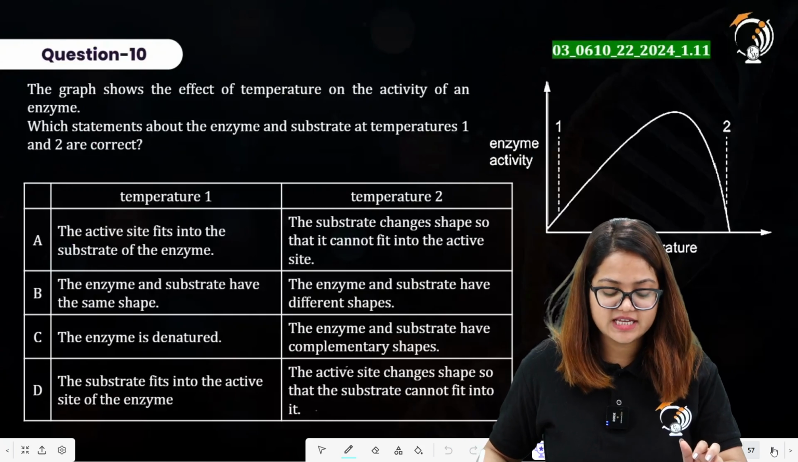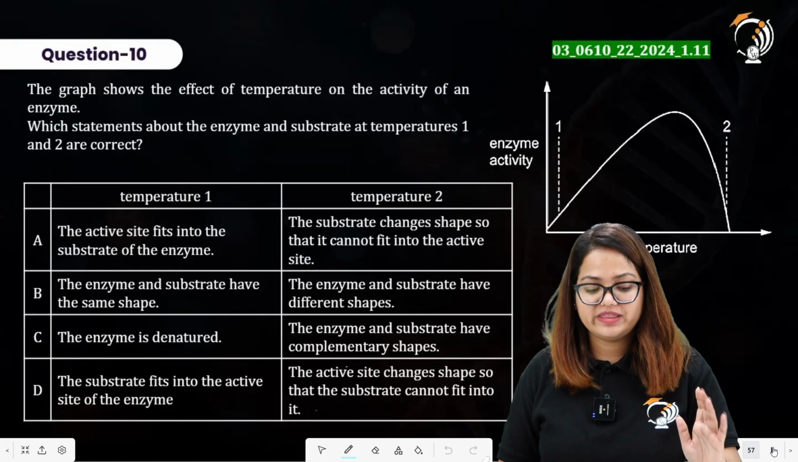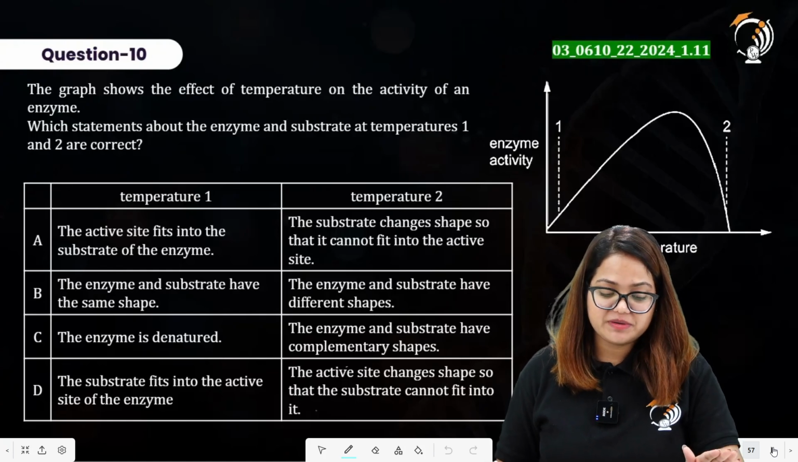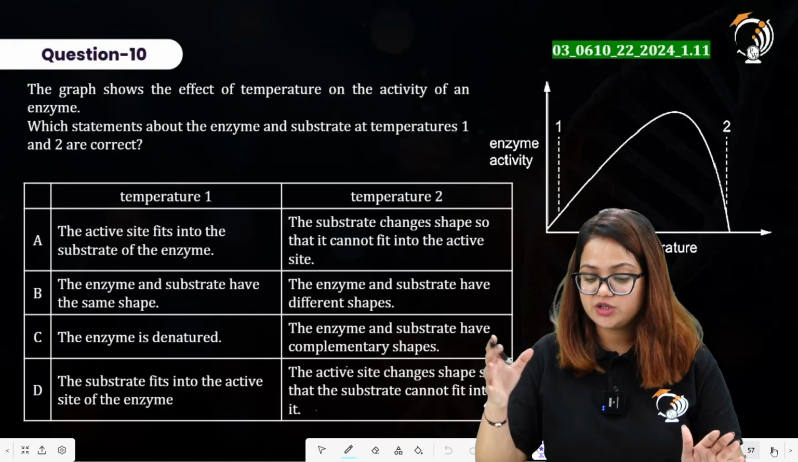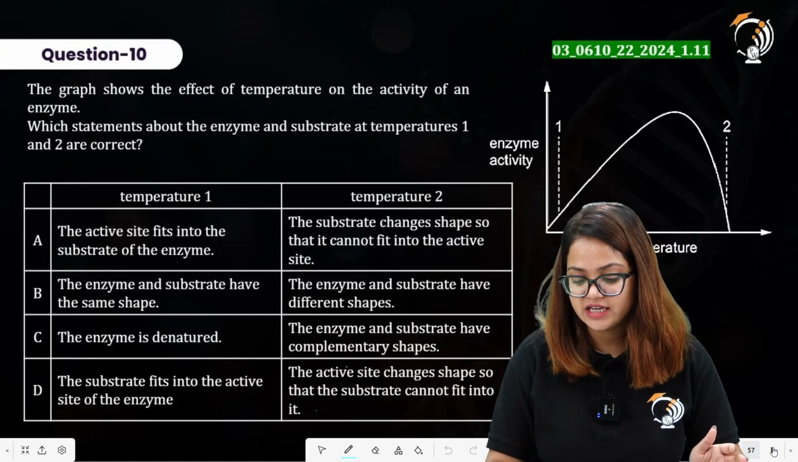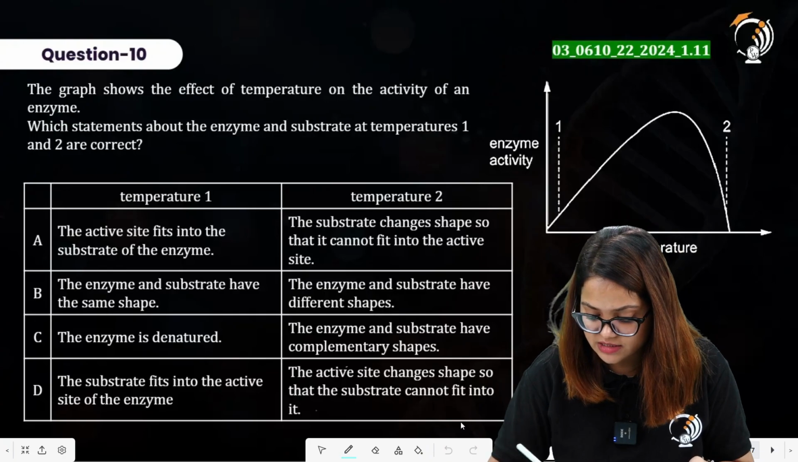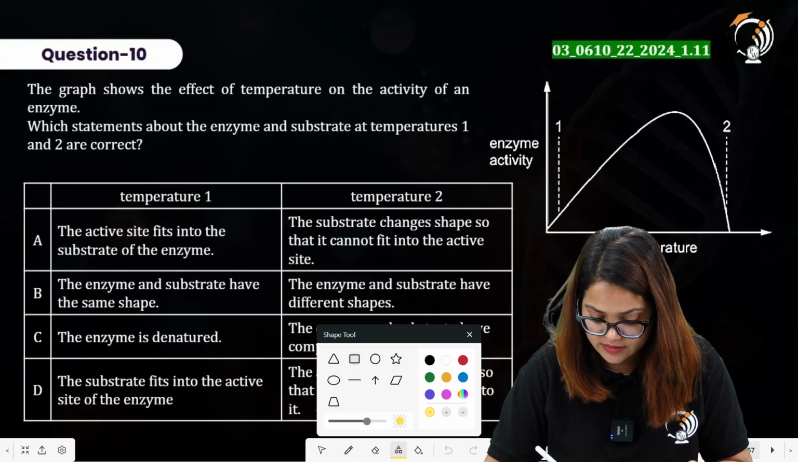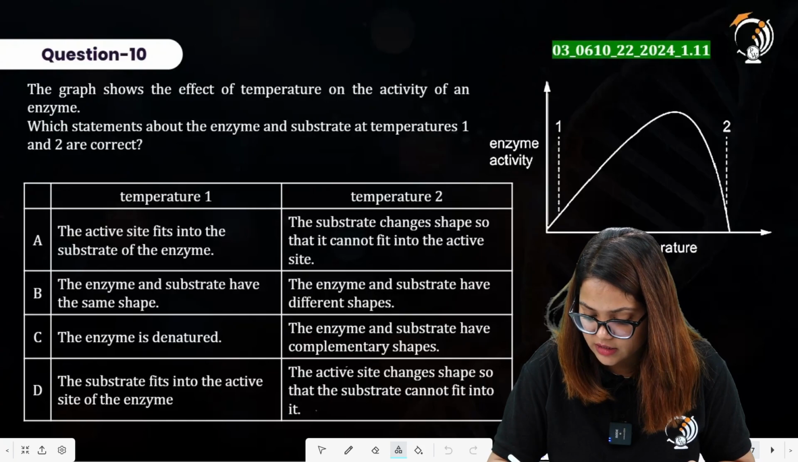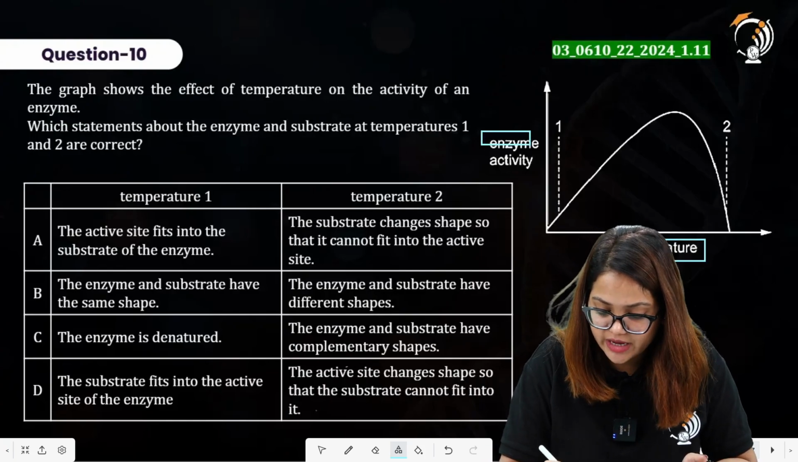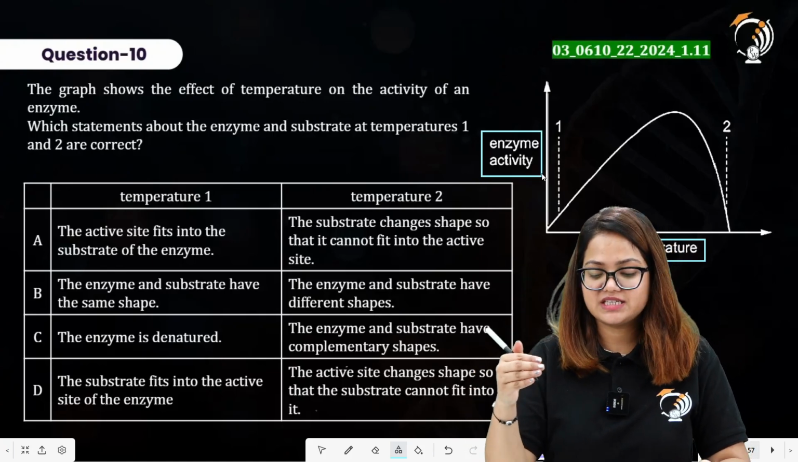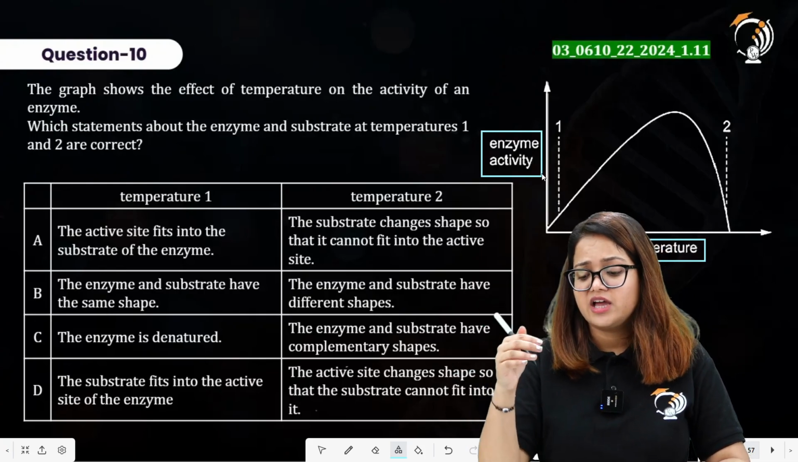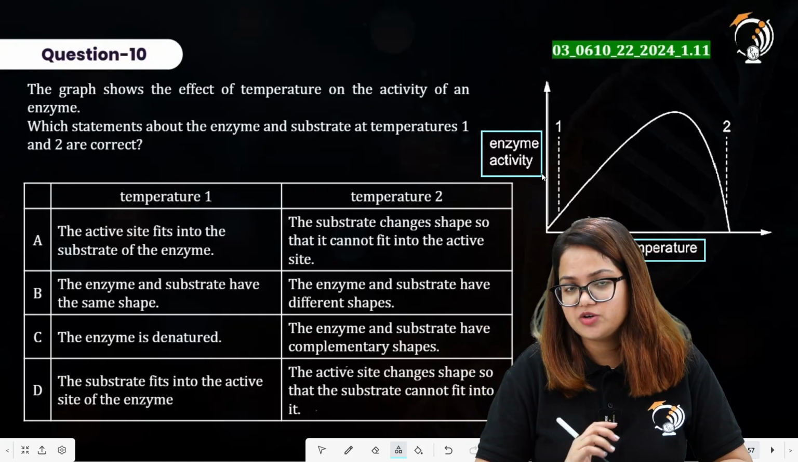Question number 10 here says, the graph shows the effect of temperature on the activity of an enzyme. Which statement about the enzyme and substrate at temperature 1 and 2 is correct? Here you have on the right hand side the graph for that. On the x-axis, temperature is represented. On the y-axis, you have enzyme activity. As you increase the temperature, the rate of reaction increases, the enzymatic activity increases. On further increase in temperature, the enzymatic activity drops.